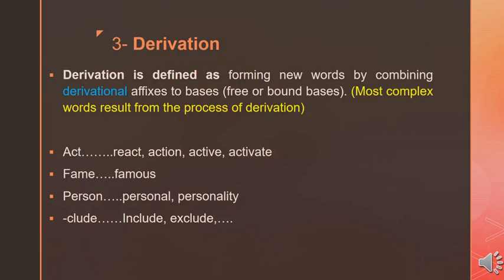Another derivational prefix is ex. When we add this derivational prefix to clude, we create another word, exclude. So we create new words by adding derivational affixes to bound bases also, just like the free bases. Whether we add derivational affixes to bound bases or to free bases, we create new words by the process of derivation.